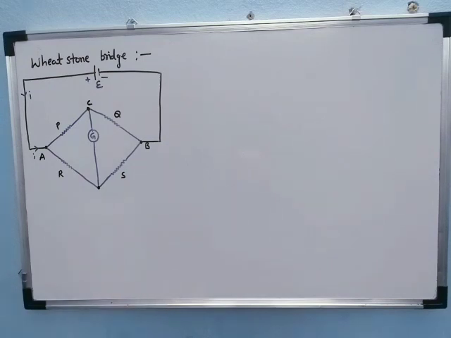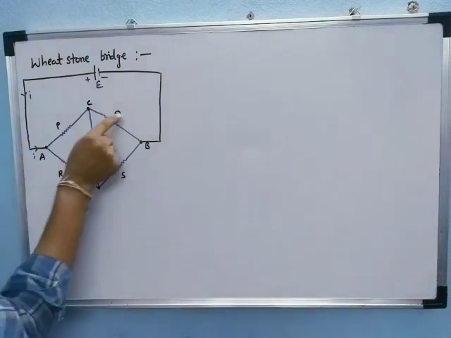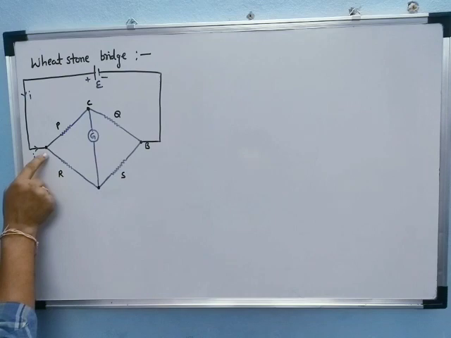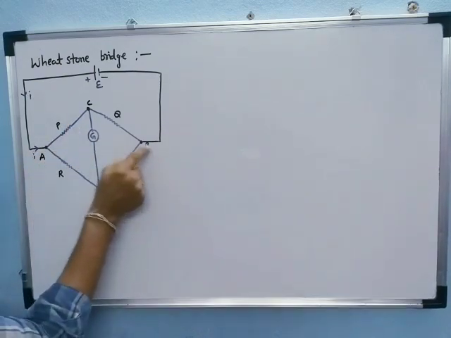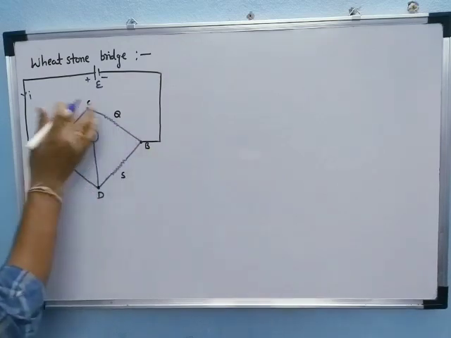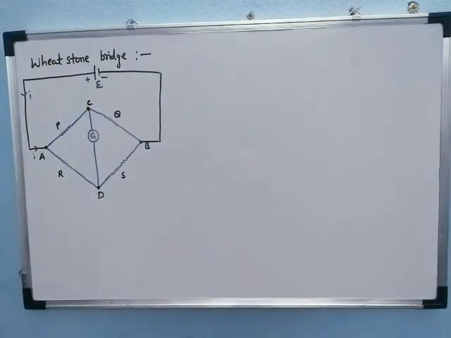Next we are discussing the Wheatstone bridge. In a Wheatstone bridge, we are comparing four resistances: P, Q, R, S. Now we can form the four junctions A, B, C, and D.